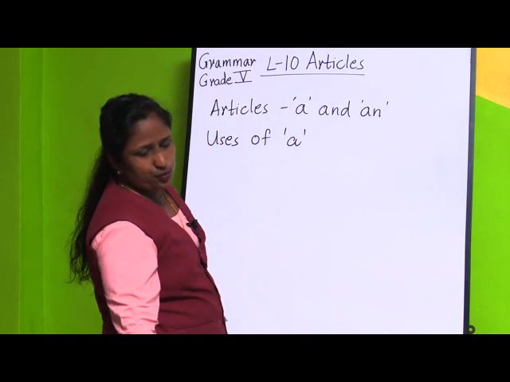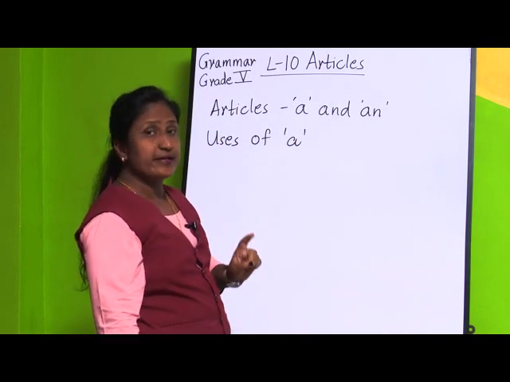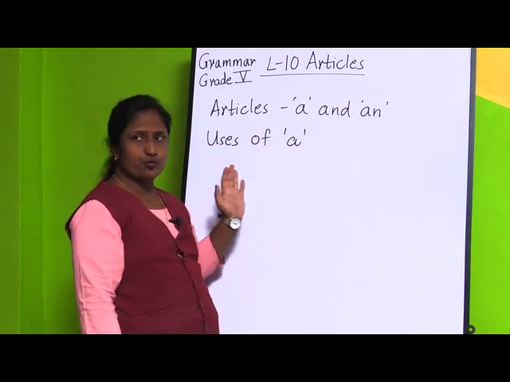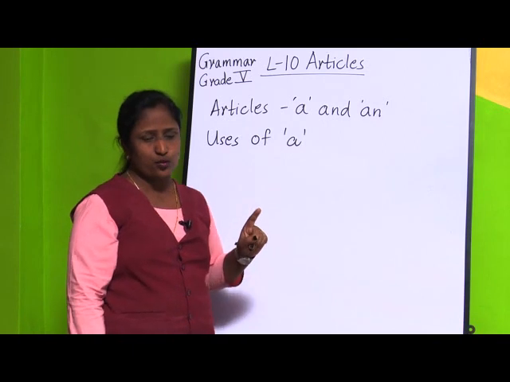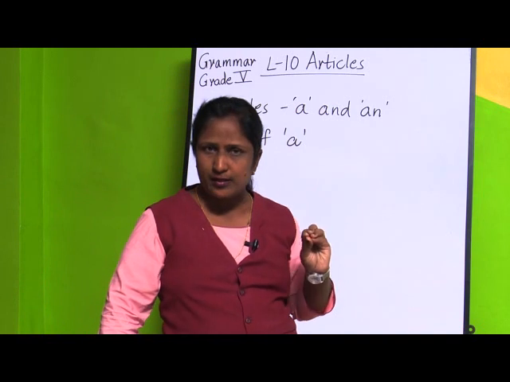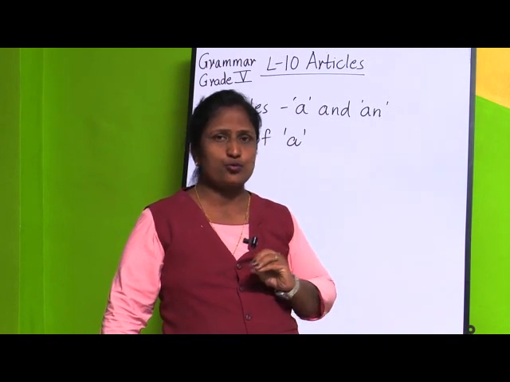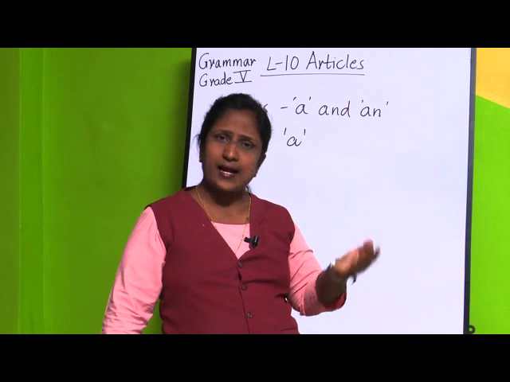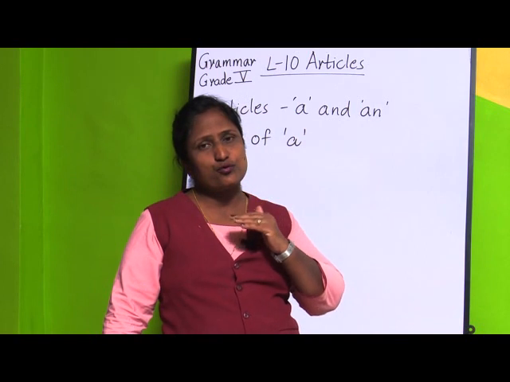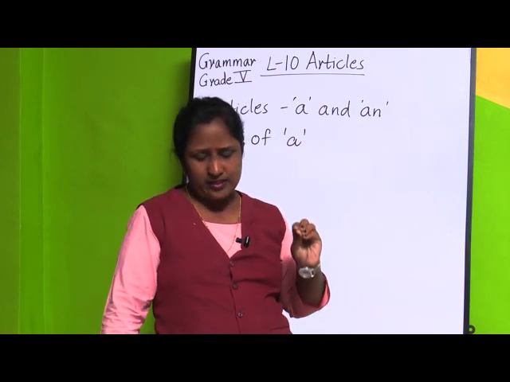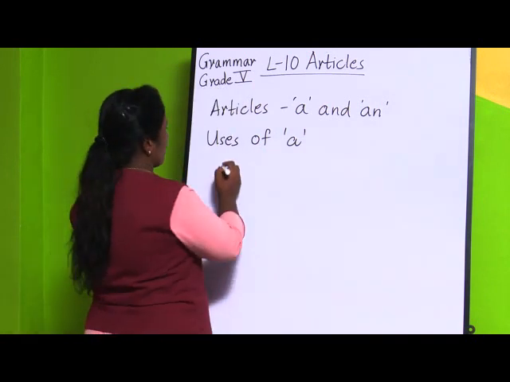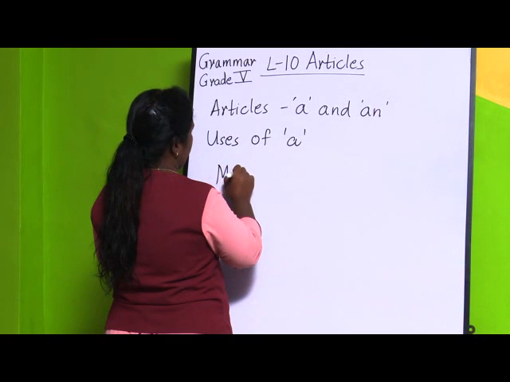We use a before words beginning with a consonant sound. I told you first that we will be seeing when to use a and an. A and an are the same. A and an we use for singular and countable nouns, not for uncountable nouns. But in that also we have a query: when do we use a and when do we use an? A will be used only with the consonant sound.